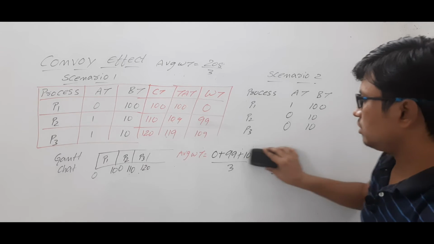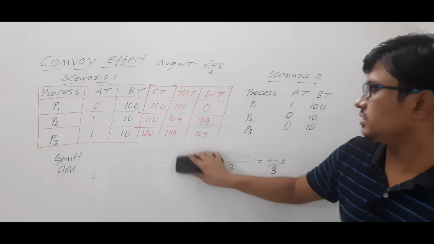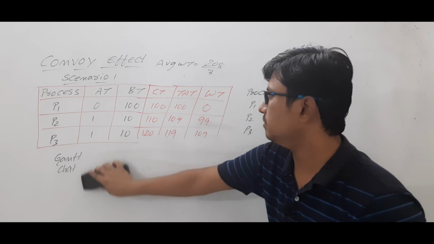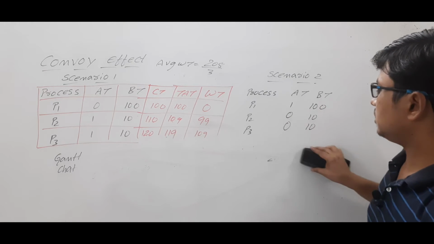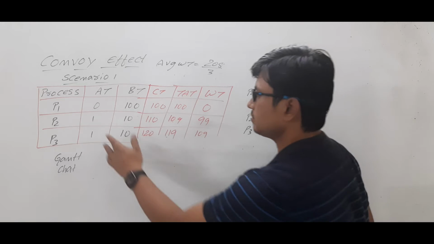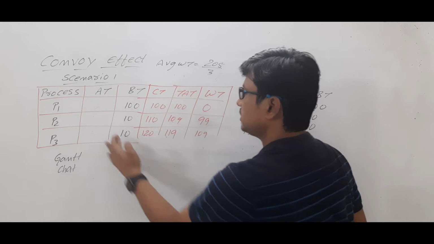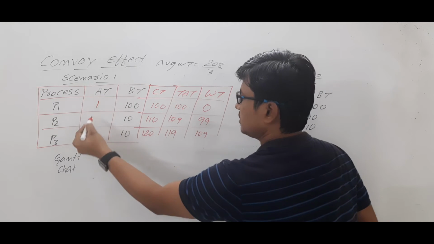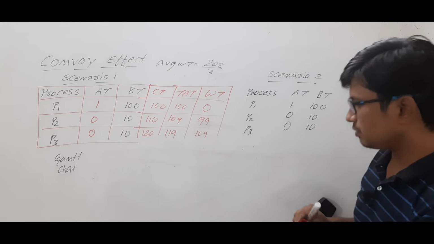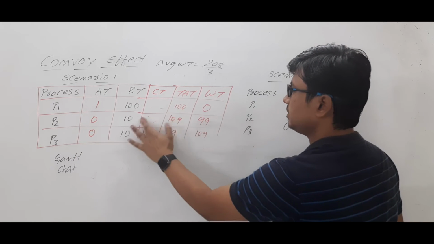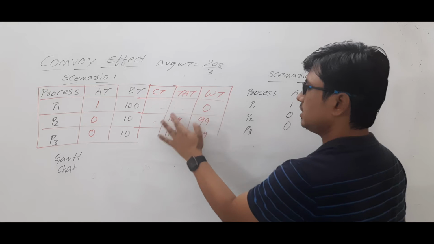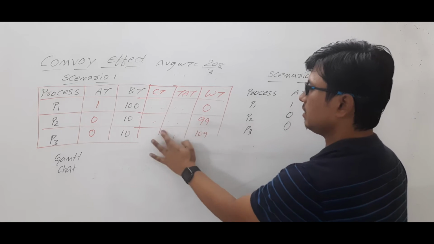Now we will look at scenario 2, and how we can solve it using the first come first serve scheduling algorithm. If you look at the arrival times, only the arrival times have changed. Now we need to compute the completion time of all the processes, the turnaround time, and the waiting time.